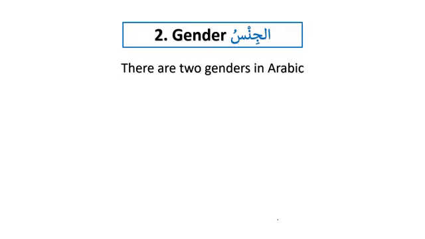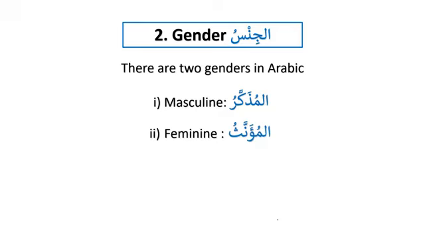And inshallah, in the beginning of each lesson, we will have a brief background of what we have learned so that we get used to it. So only 2 genders: al-mudhakkaru, which is called masculine, and al-mu'annathu, which is called feminine. So it is called gender, or al-jins.